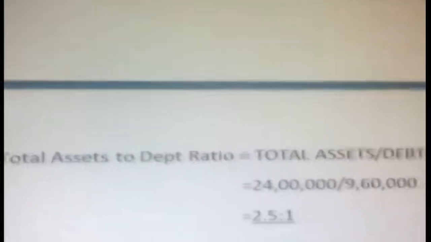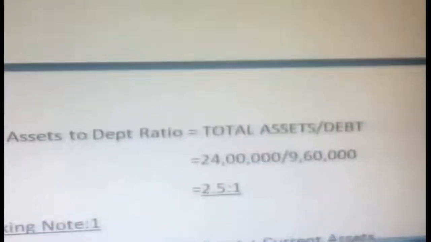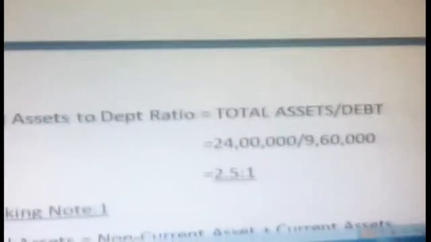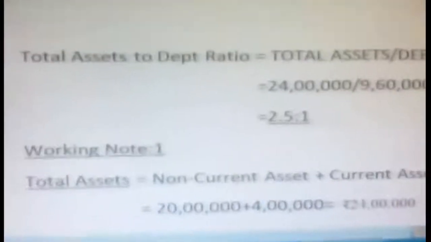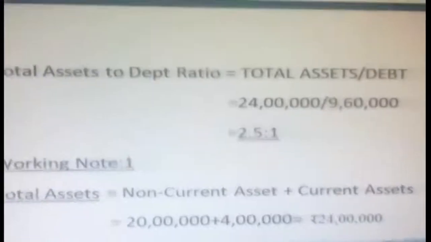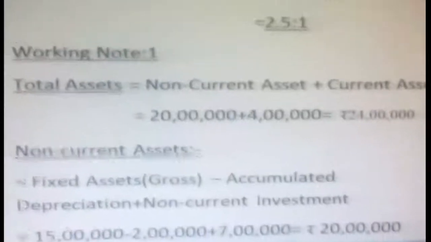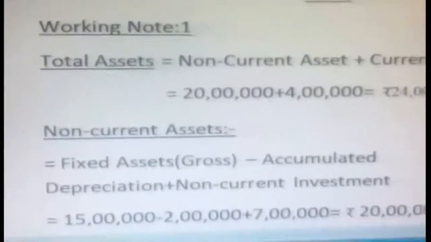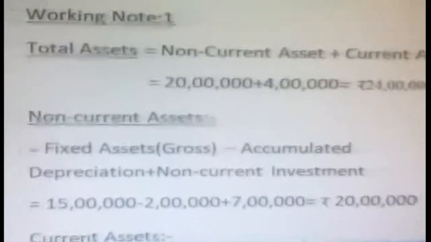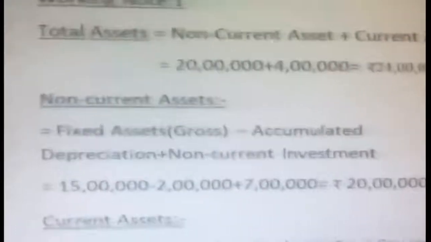Okay, from this available information, how do we calculate our total assets to debt ratio? First I mentioned total assets divided by debt. So how did you get 25 lakhs and 9 lakhs 60,000? The discussion now starts with working note 1. First we are going to calculate total assets. As you know, total assets are non-current assets plus current assets. So we have to find out what non-current assets are: fixed assets minus accumulated depreciation plus non-current investment. Here there are only 3 items.